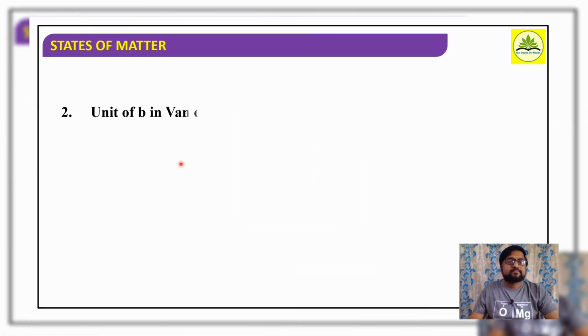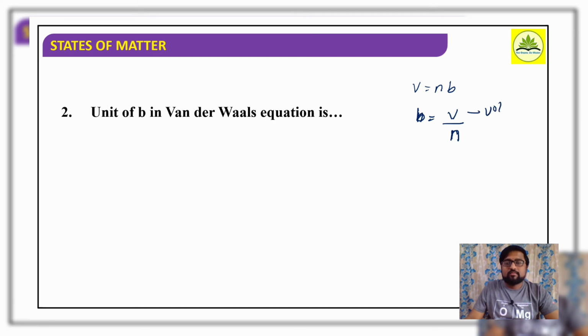Then the unit of B in the van der Waals equation. B is the volume correction, right? So V is equal to n into B, or B is equal to V by n. Here V is volume and n is the number of moles.